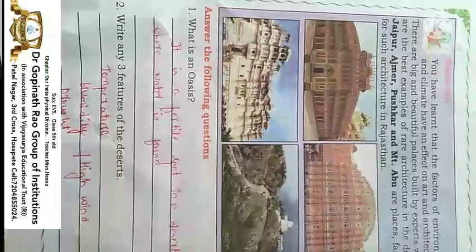Okay, here are some questions on what we have learned now. What is an oasis? It is a fertile spot or a land in a desert where we can find water. What are the three features of the desert that we have learned? We have seen that the temperature will be very high, heavy winds are blowing, and also drought, that is the drying up of the land due to scanty rainfall.